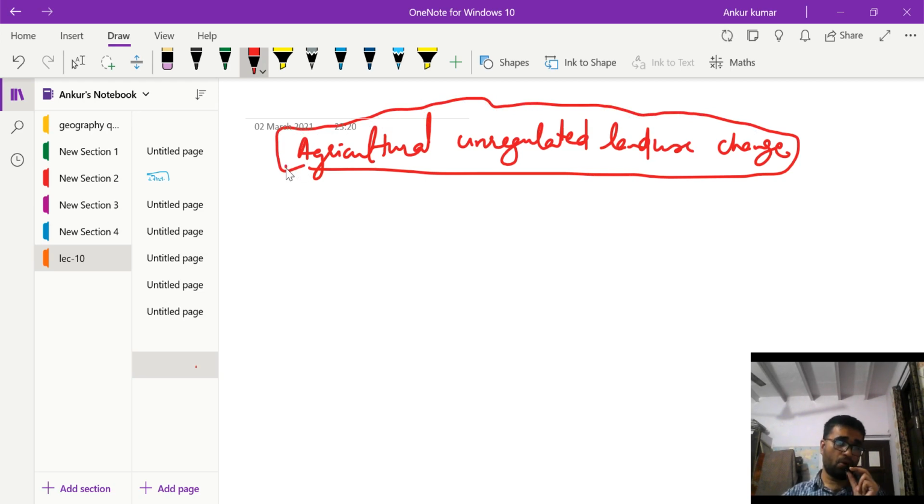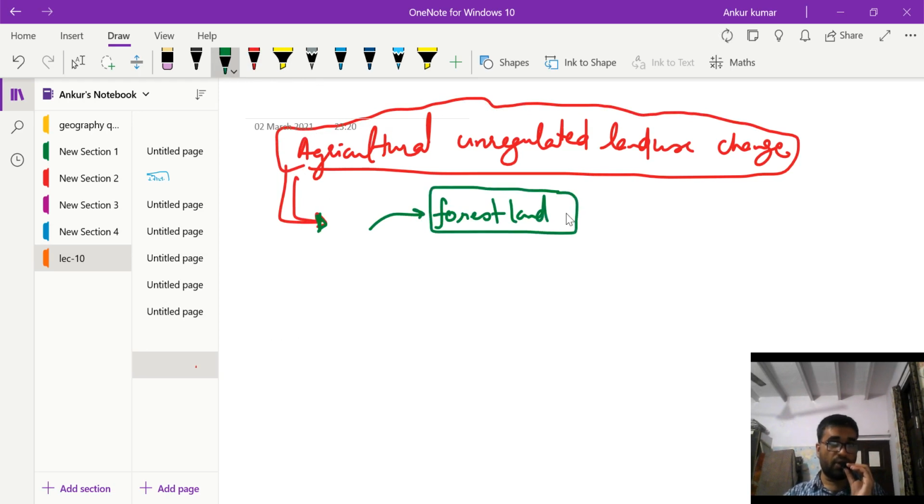Now in agriculture, what we are engaging in is again a very unsustainable practice. First of all, in agriculture we are encroaching on forest land, and while encroaching on forest land we are engaging in deforestation, and the negative effect on how zoonotic disease spreads because of deforestation we have covered in the previous slide.